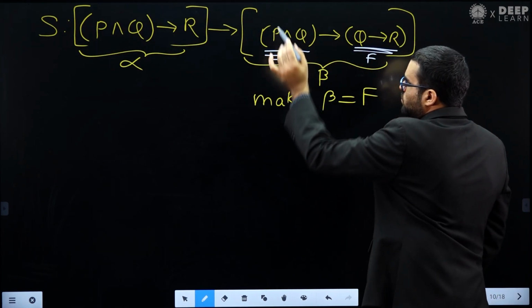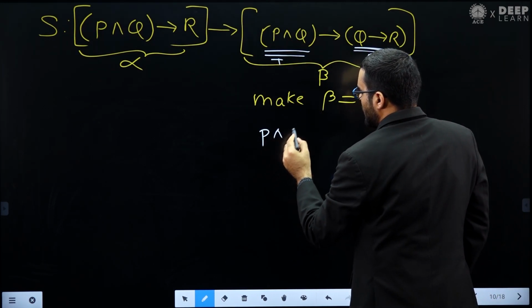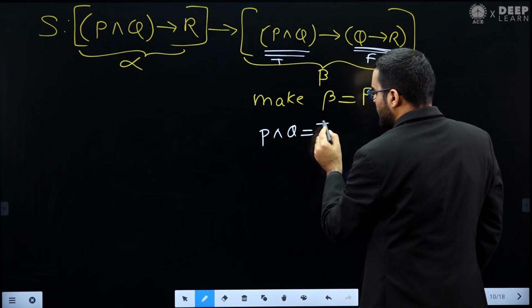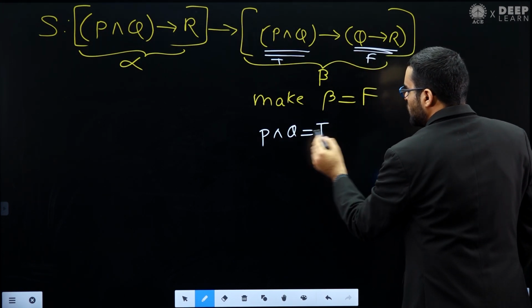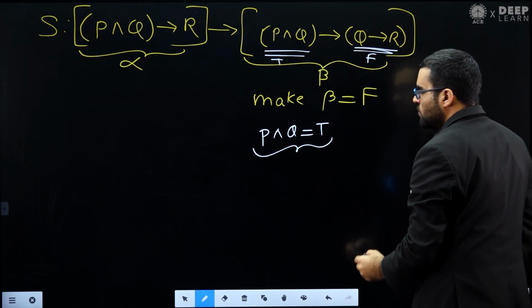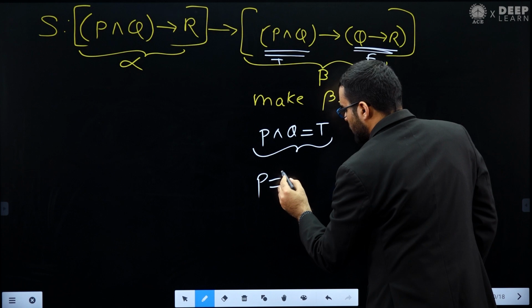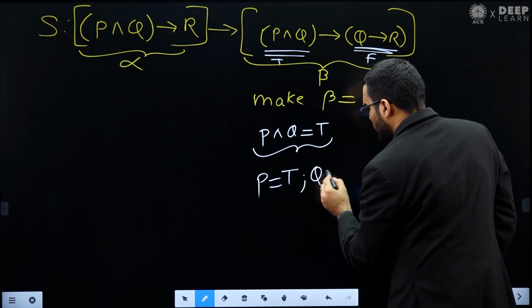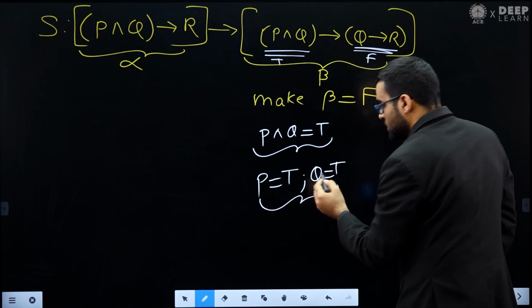How can I make the antecedent true? You can see this is P and Q. To make P and Q true, there is only one way. What is that? You have to make P equal to true and you have to make Q equal to true. This is the only way.